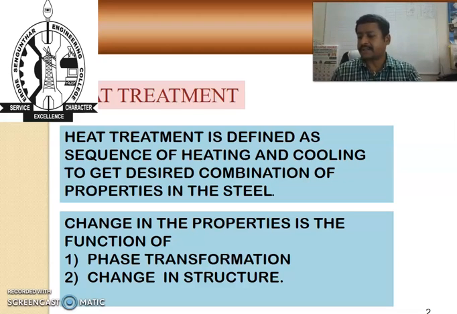So heat treatment process is related to steel and its metal structure. By altering the properties, nature, size, shape of the material, and distribution of various micro constituent elements, different combinations of mechanical properties of steel may be obtained. So the properties of steel are changed very decidedly by the heat treatment process to make the steel suitable for specific applications. This change in properties is a function of phase transformation and also structural transformation.